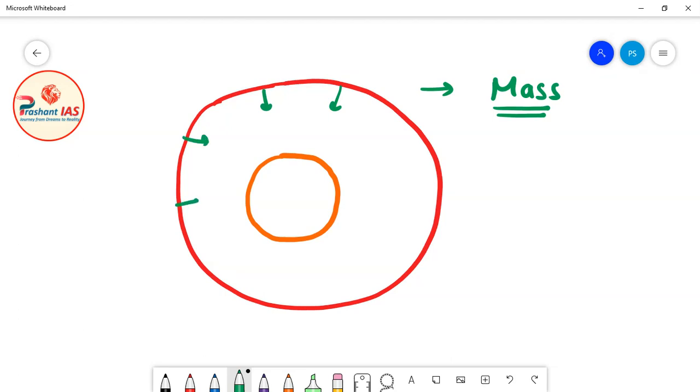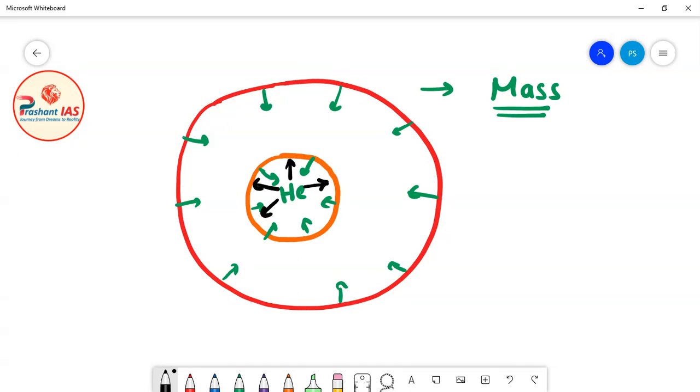But now again the core has started releasing energy. The helium fusion reaction has actually started inside the core, so the force of this energy will act outward.